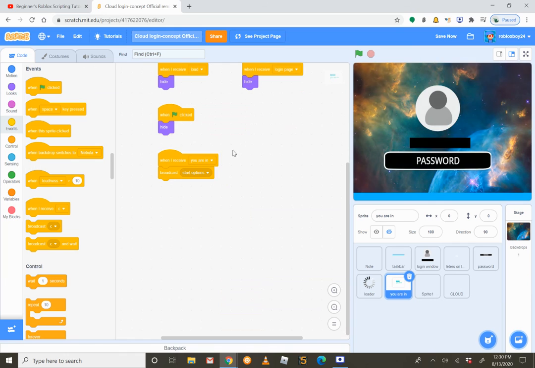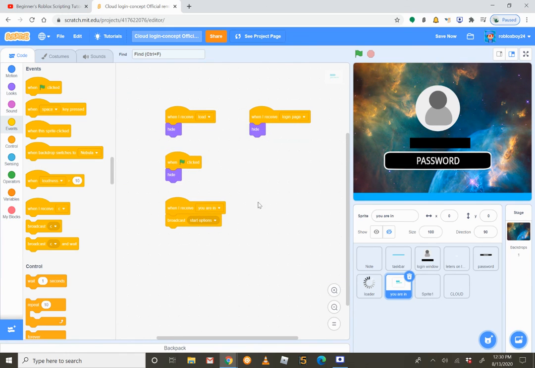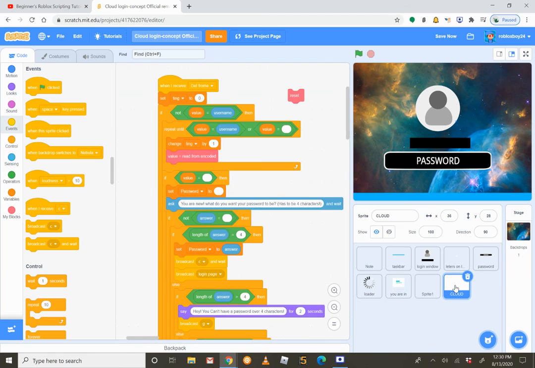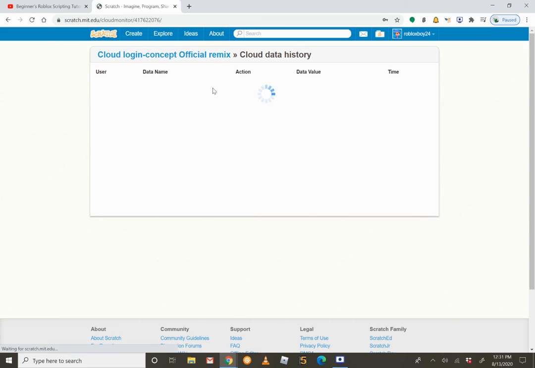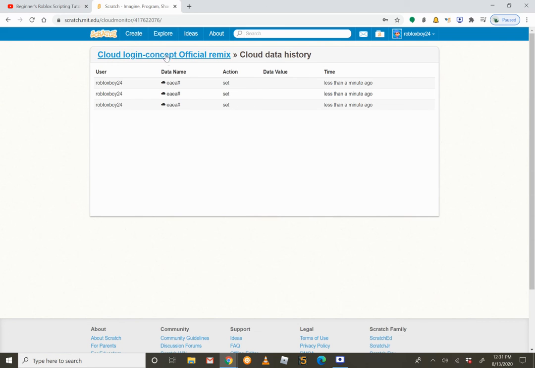And once you've customized the options, you go into the cloud, click reset. See the green flag should flash, and then you can share it. But I'm just going to save it. Now the thing doing reset is making sure that nobody is in the cloud. And that's how you